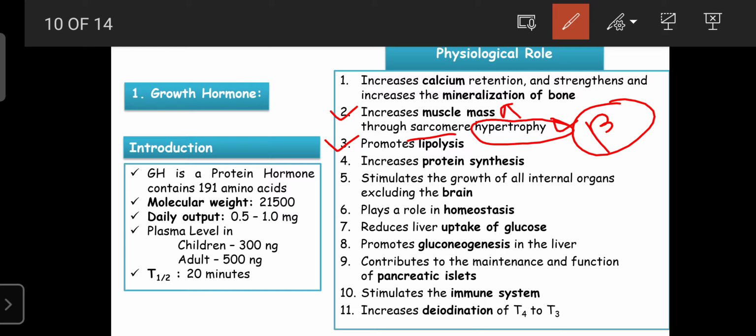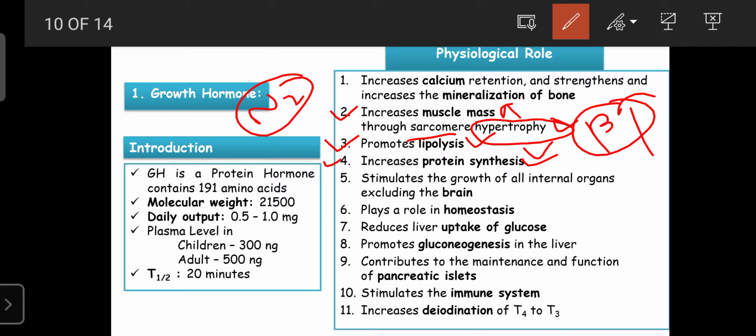Especially it is required for protein synthesis. So that's why the growth hormone can enhance protein synthesis by increasing the supply of ATP by enhancing beta oxidation. And on another side, it can increase protein synthesis by decreasing the excretion of nitrogen. Nitrogen is a basic molecule.